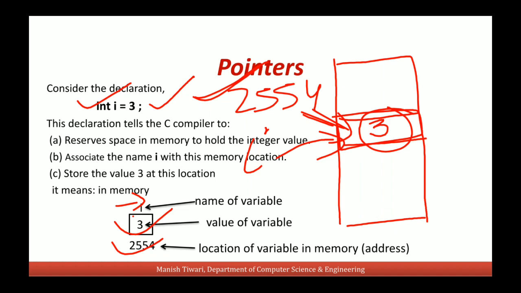And the address of this variable I will be the location number of the first byte of this allocated space. That means if the variable I is assigned 4 bytes of memory block, then out of these 4 bytes, the location number of the first byte will be the address of this variable I.